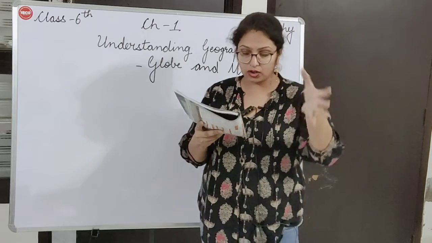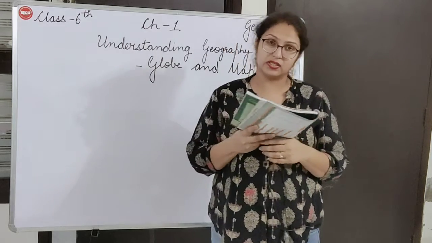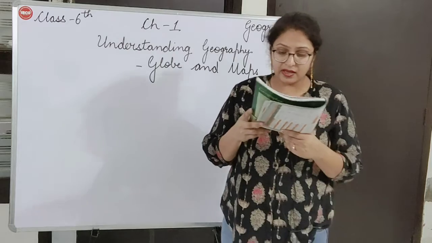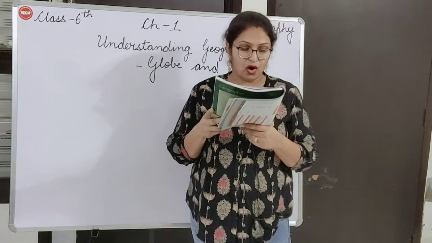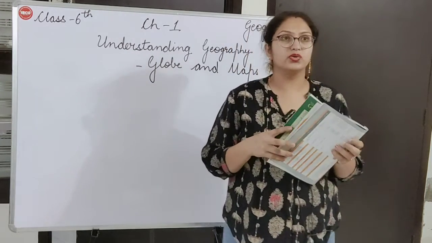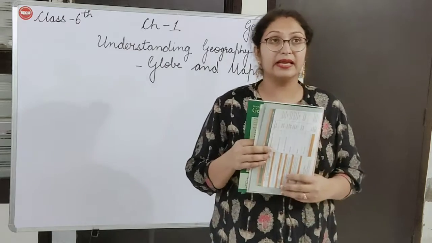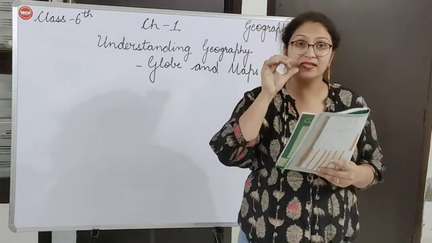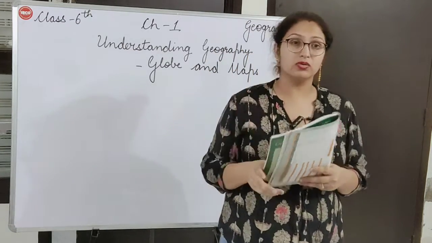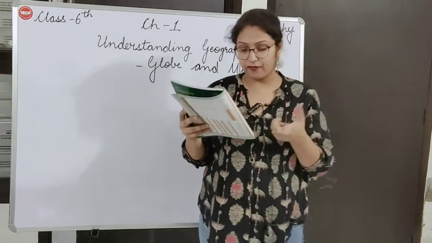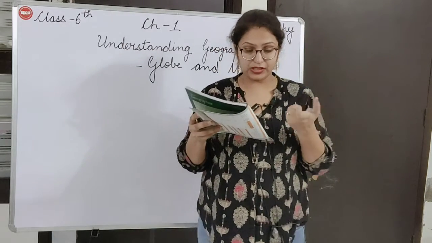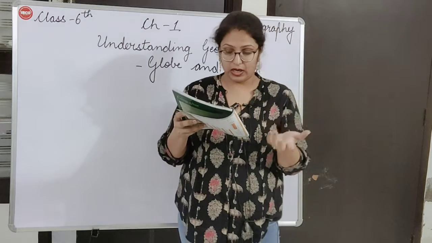So when we draw the whole earth on a flat surface, it is called a map. It gives us a bird's eye view of the surface of the earth. As you have seen, birds fly so high in the sky, so they can see down also, okay? Like that type of vision, we have on the surface of the earth on this map.